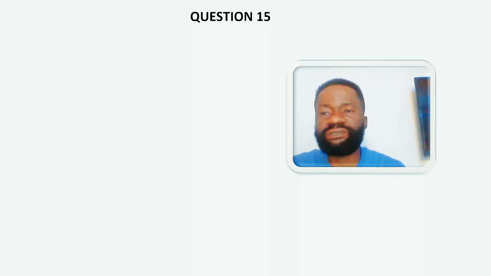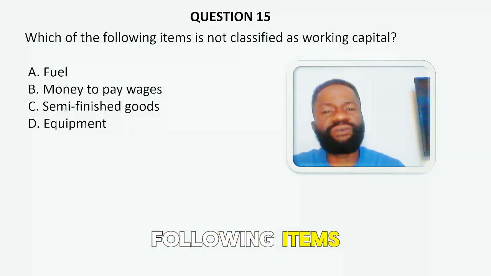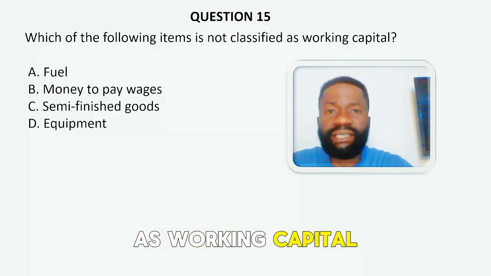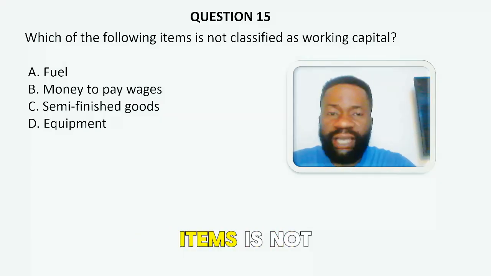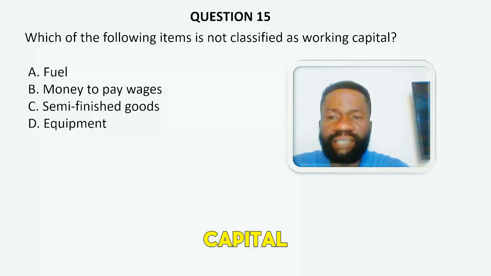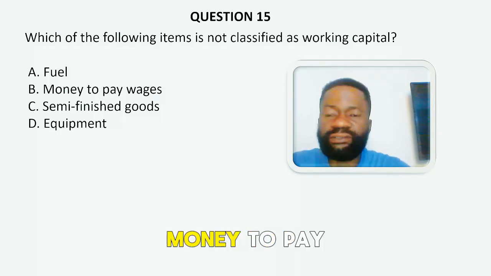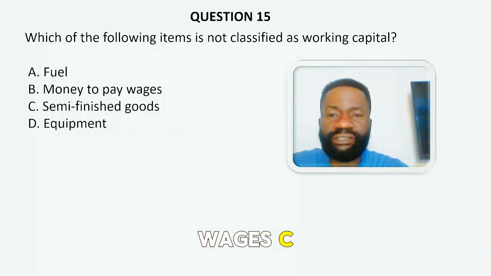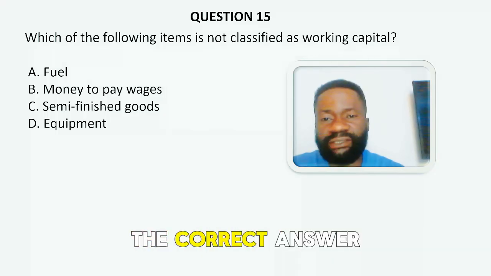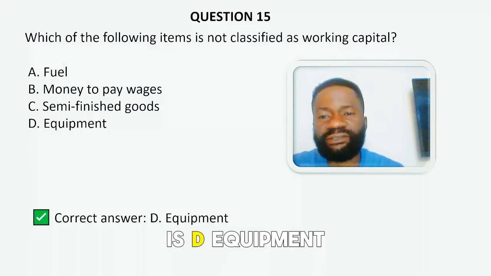Question 15. Which of the following items is not classified as working capital? A. Fuel. B. Money to pay wages. C. Semi-finished goods. And D. Equipment. The correct answer to the question is D.